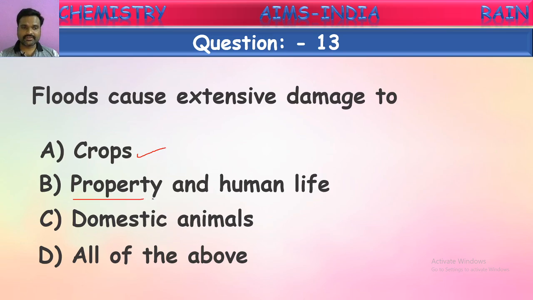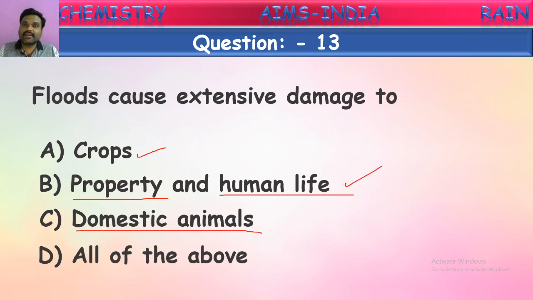And property: sometimes some houses will be submerged in the water and they may collapse. Even some people will die because of these heavy rains and floods. So damage is caused to property and human lives also. So this is also one of the correct answers. We see domestic animals.